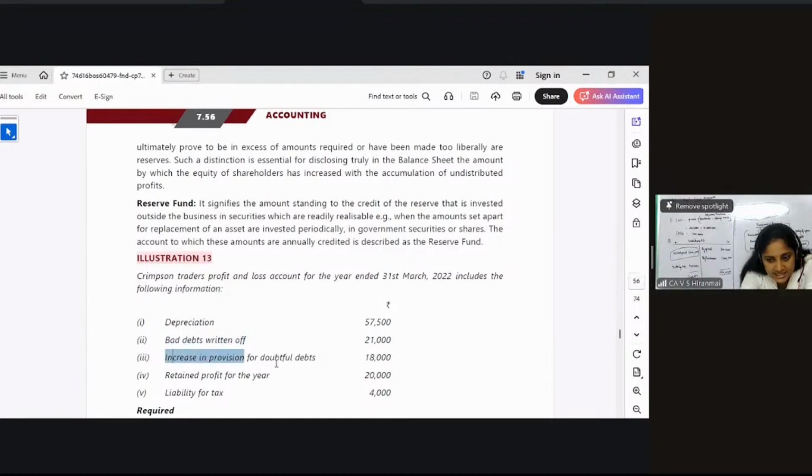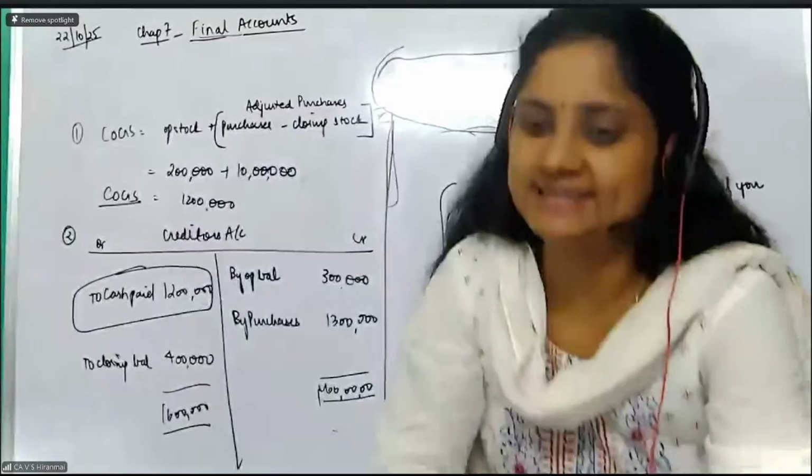Okay. Increase in the provision for doubtful debts. Yes, this is a provision. Provision for doubtful debts is increasing. That means it is also a provision. Retained profit for the year. So when you have profit, you will retain it. Retaining means what? You will transfer it to the reserve. So the fourth one goes to the reserve. Liability for tax. This is a provision for taxation.